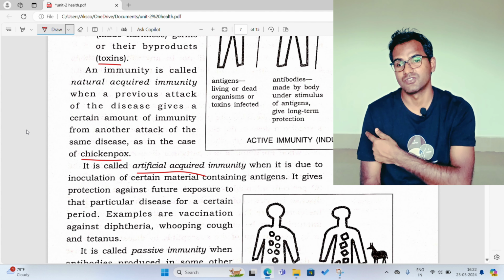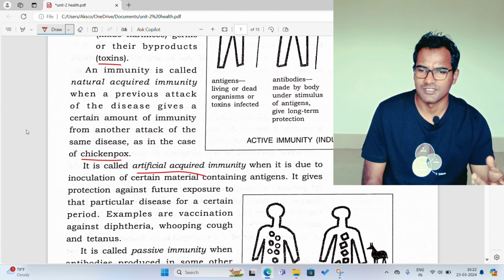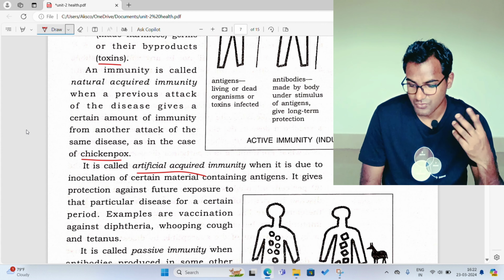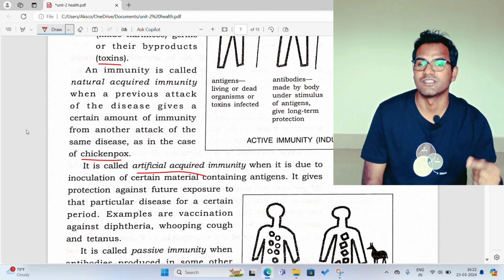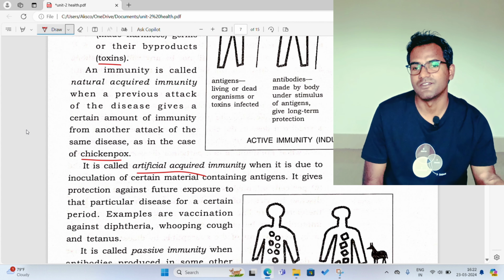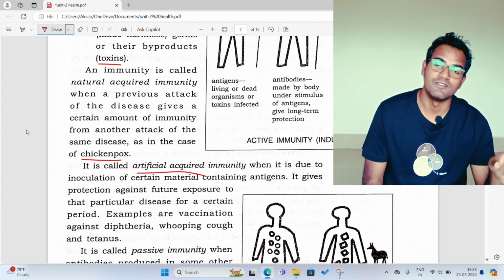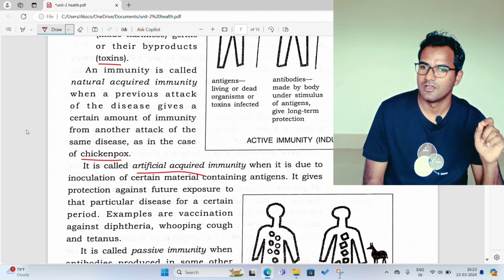We have taken the COVID-19 vaccination, Covishield, Covaxin, I think we have taken that, right? So why have we taken that? We have taken that so that we do not get a second attack of COVID-19 next time. Or even those people who are not infected by COVID-19 will not get COVID-19 in the near future. That's why we take vaccine.